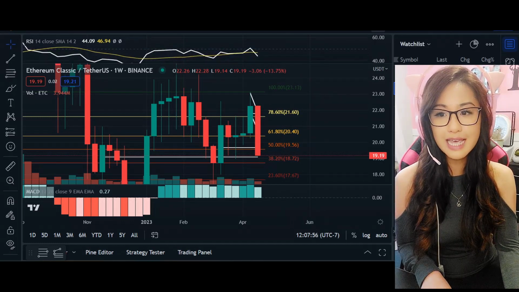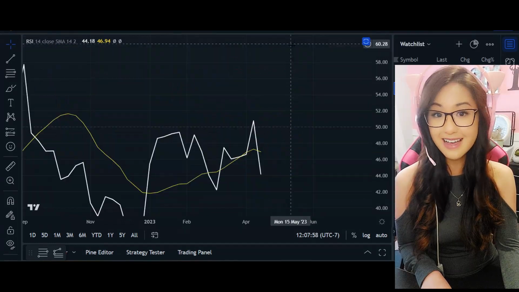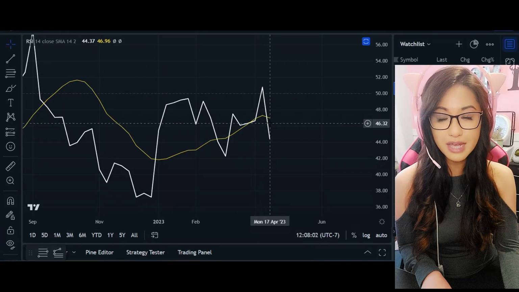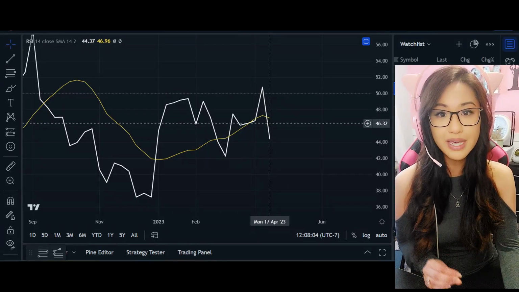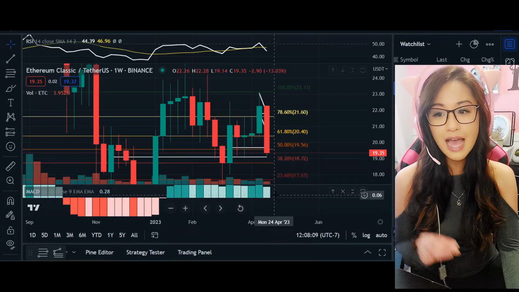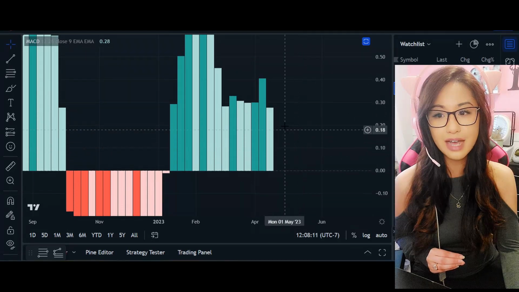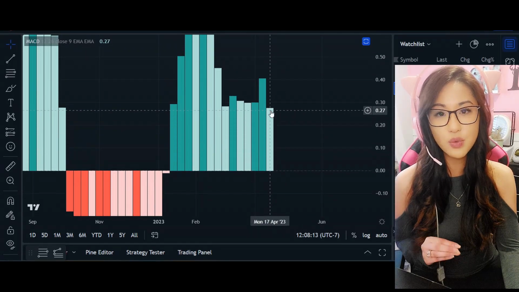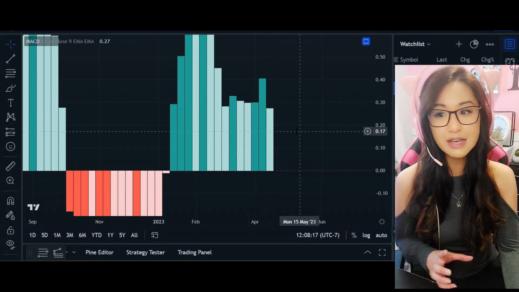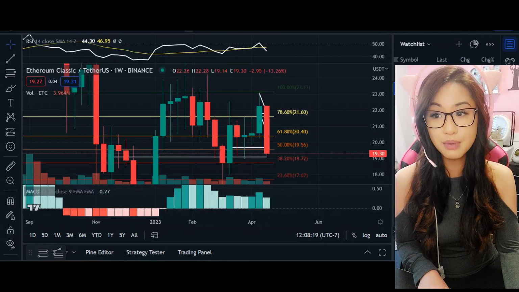Most importantly, take a look at the RSI. We can see the RSI here. The K line dipped below that D line in the span of 1 week, giving us that sell opportunity or that sell signal, as we saw the MACD indicator kind of going down here at 28 points of the MACD indicator. Again, we see that lightness of the color, so we are losing that bullish momentum.